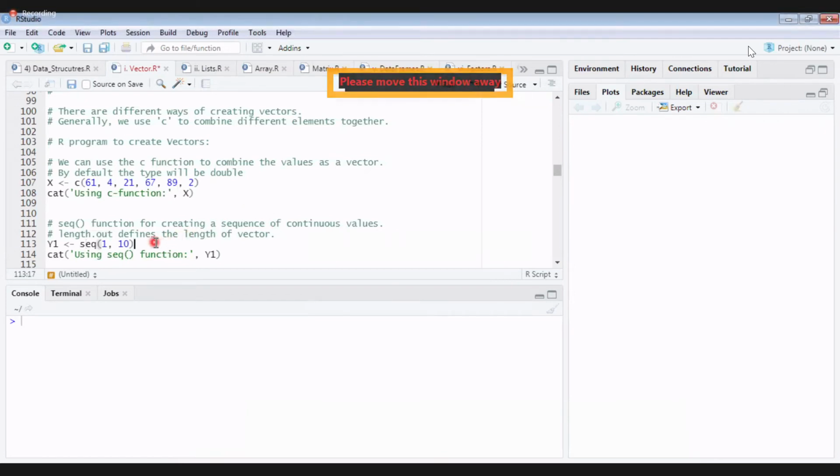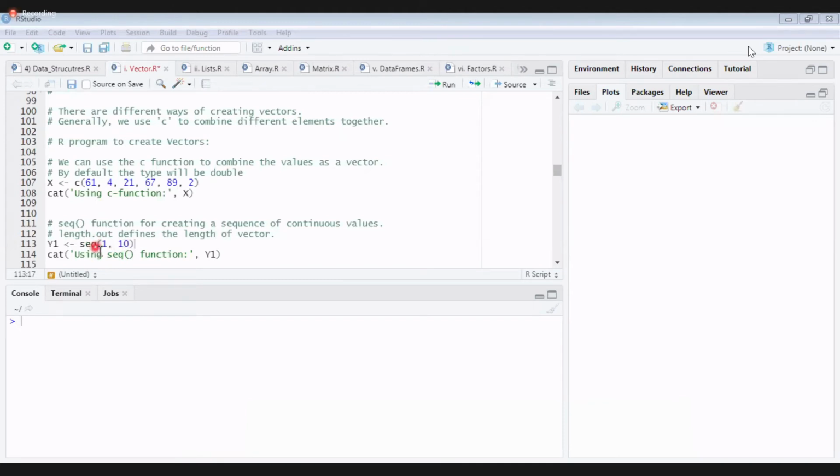Do we have a similar type of function in Python? Do you remember the range function from Python? Likewise, now guess what is the output. My question is, will it print 1 to 10 or 1 to 9?